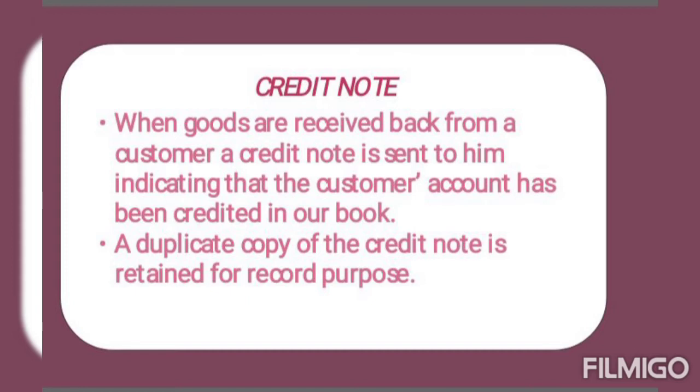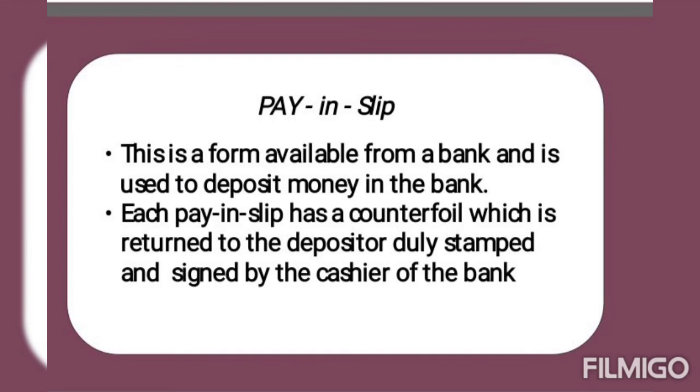Next is credit note. The way we return goods to our supplier, the same way our customers might return goods to us. So whenever they return goods to us, we have to give one credit note to them. Suppose I have sold goods to Sham on credit. Entry would be Sham's account debited to sales account. Suppose Sham has returned goods to me, then entry would become sales return account debited to Sham's account. So now in this entry, Sham's account has been credited because Sham has returned goods to us. So we need to take goods back from him, and we need to give one copy of the credit note, original to him and duplicate we keep with us.